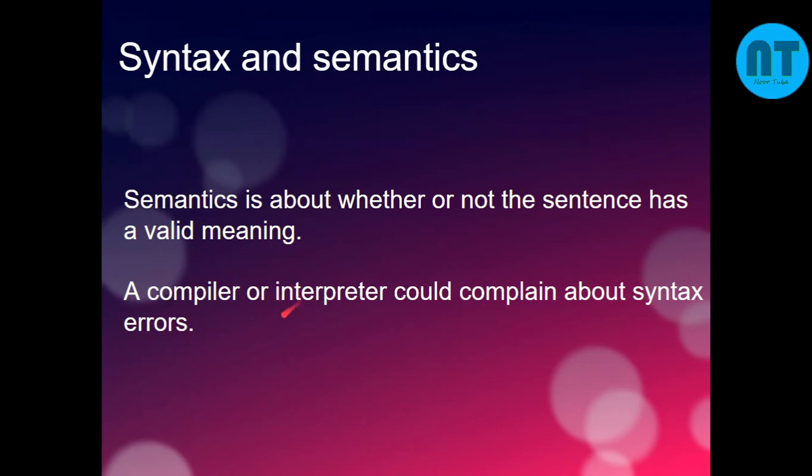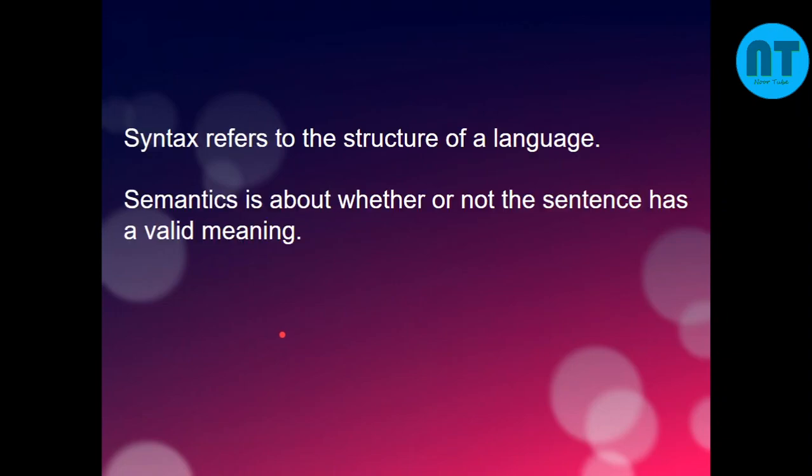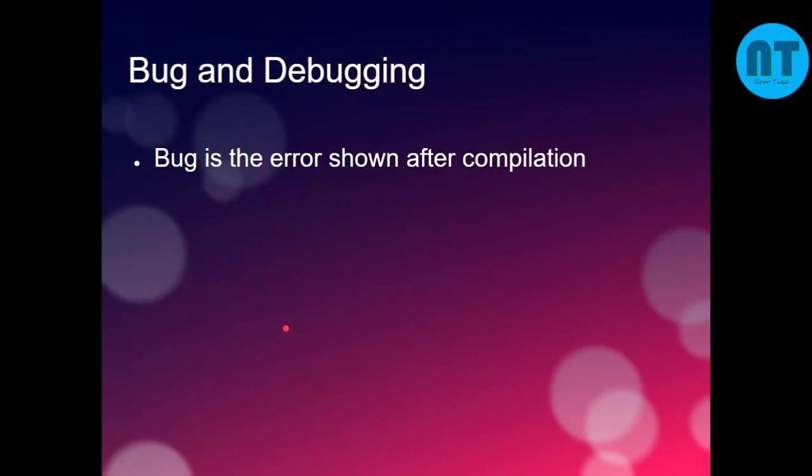And then we'll see what is a bug and what is debugging. Okay, so a bug is an error, and debugging is clearing the error. Now suppose you are not following the proper syntax, so the system will say that there is an error in the line: a statement is missing, a semicolon is missing, an open brace is missing.